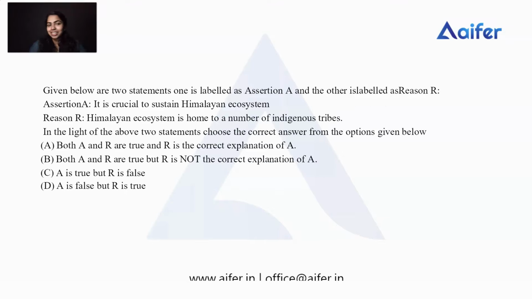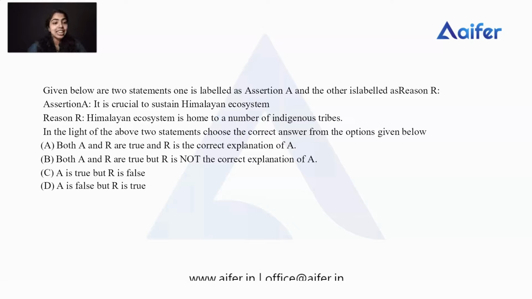The next question is also an assertion reason question. Let's check what the question is about. I'm going to read the question. Given below are two statements. One is labeled as assertion A and the other is labeled as reason R. Assertion A is: it is crucial to sustain the Himalayan ecosystem. Then reason R is: the Himalayan ecosystem is home to a number of indigenous tribes.